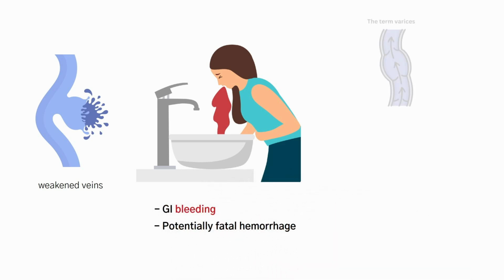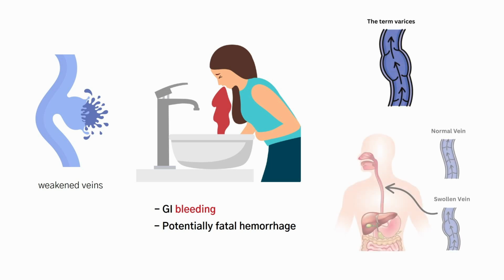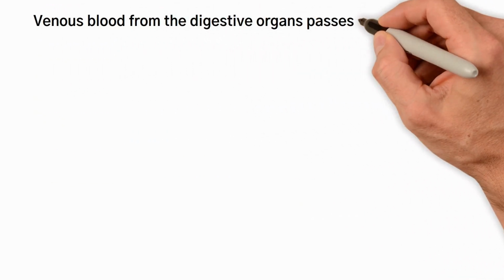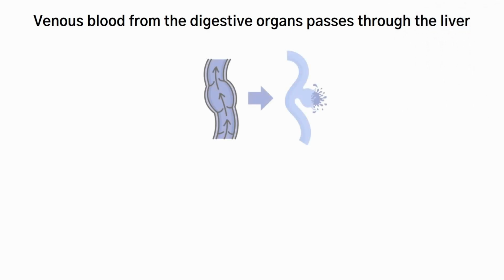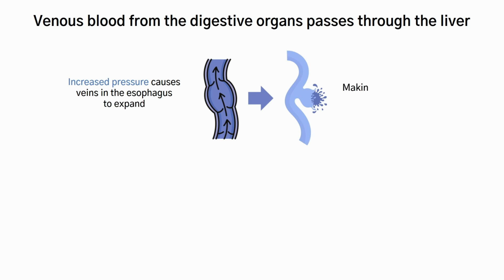potentially fatal hemorrhage. The term varices refers to abnormally enlarged veins, while esophageal indicates their location in the esophagus. Normally, venous blood from digestive organs passes through the liver. In liver disease, increased pressure causes veins in the esophagus to expand, making them prone to rupture.